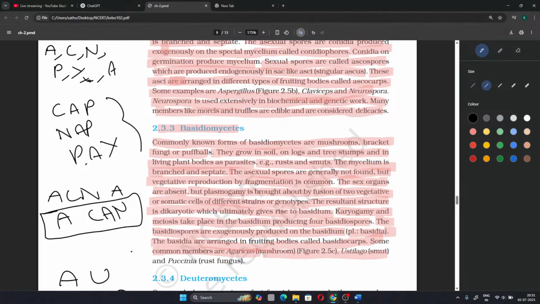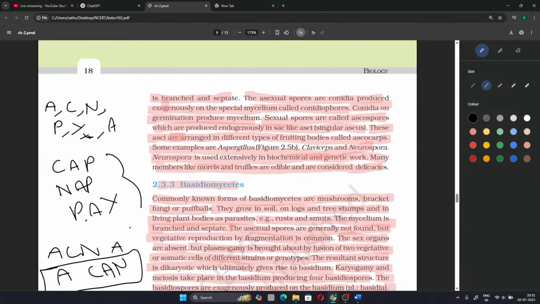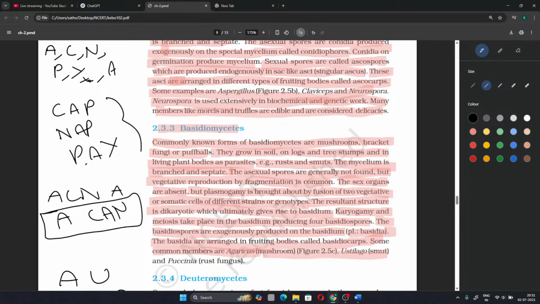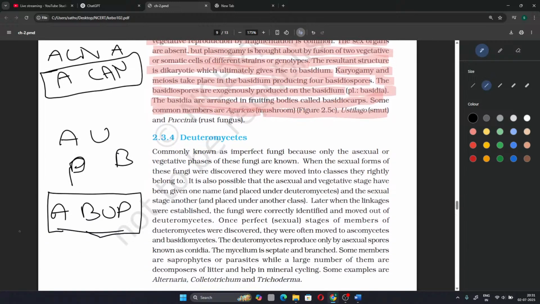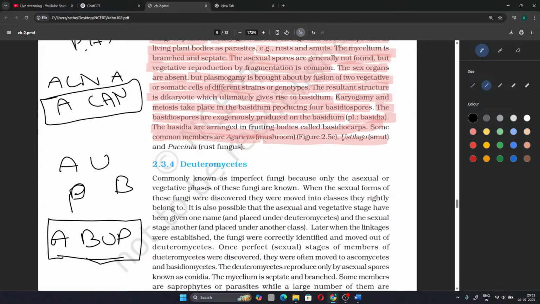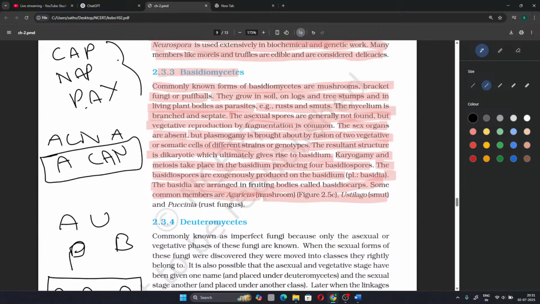In case of Ascomycetes, it is CAN: C for Claviceps, A for Aspergillus, N for Neurospora. ABUP for Basidiomycetes: A for Agaricus, B for Basidiomycetes, U for Ustilago, P for Puccinia. The truffles and morels, which are delicacies, are seen under the Ascomycetes division and not under Basidiomycetes or Phycomycetes.